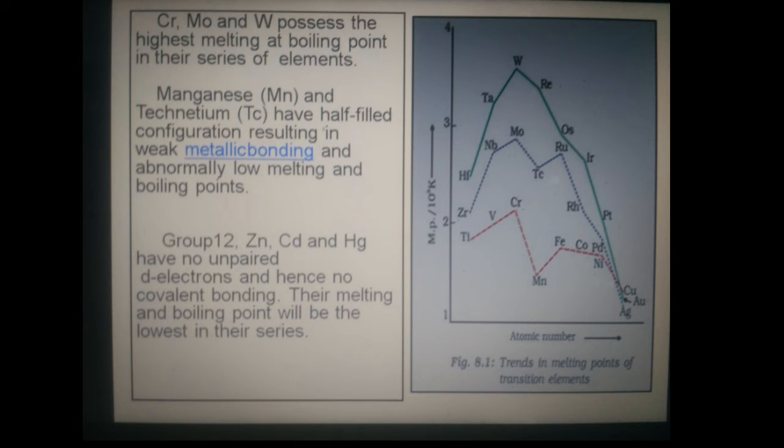Chromium, molybdenum, and tungsten possess the highest melting and boiling points in the series of elements. Manganese and titanium have half-filled configuration resulting in weak metallic bonds and abnormally low melting and boiling points. Group 12 elements zinc, cadmium, and mercury have no unpaired d electrons and hence no covalent bonding. Their melting and boiling points will be the lowest in this series.